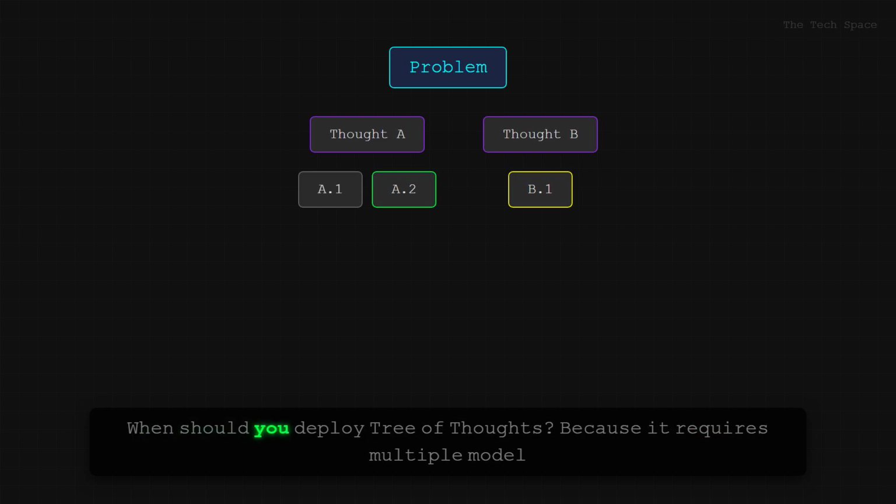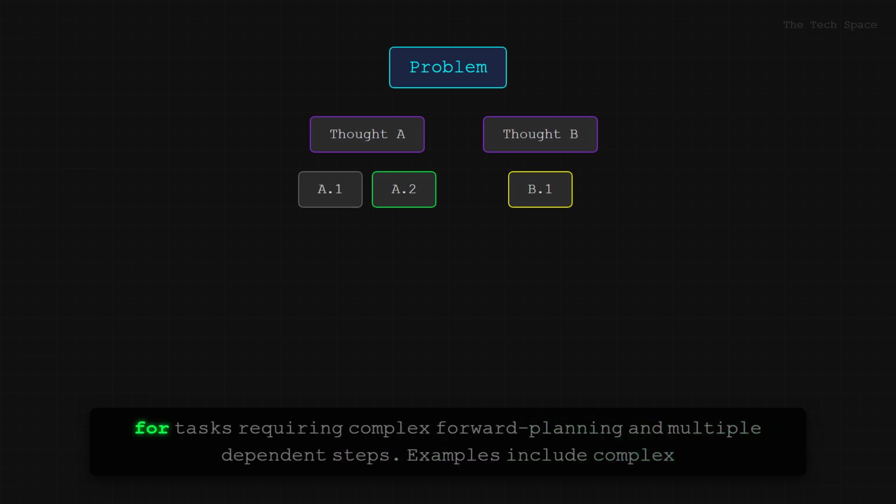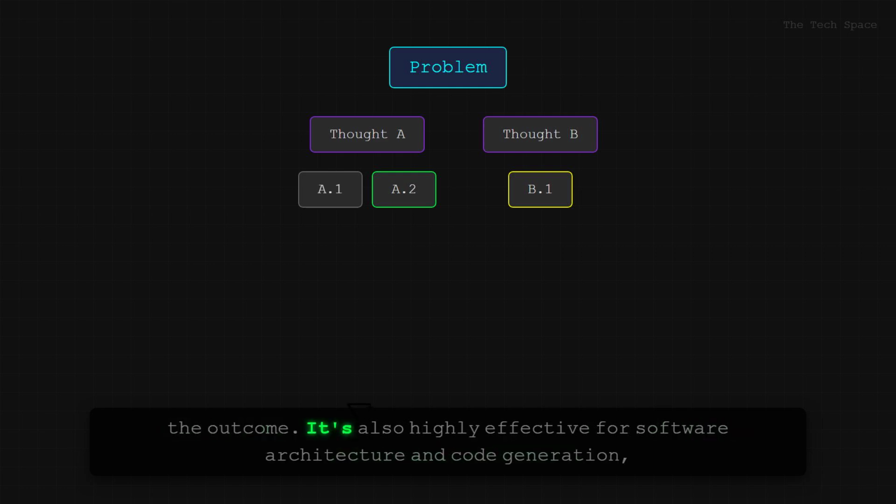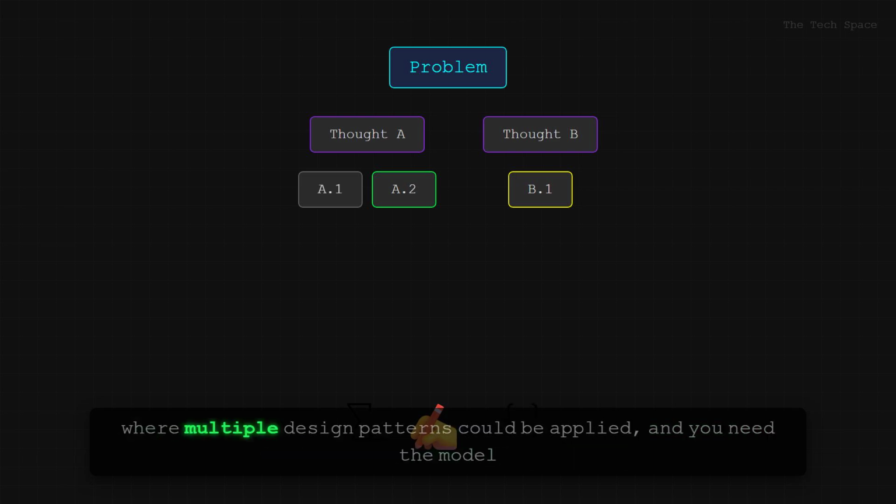When should you deploy Tree of Thoughts? Because it requires multiple model calls per step, it is computationally expensive. Therefore, it is best reserved for tasks requiring complex forward planning and multiple dependent steps. Examples include complex mathematical puzzles like the game of 24, where one wrong calculation ruins the outcome. It's also highly effective for software architecture and code generation, where multiple design patterns could be applied, and you need the model to rigorously evaluate the best one before writing the final production code.